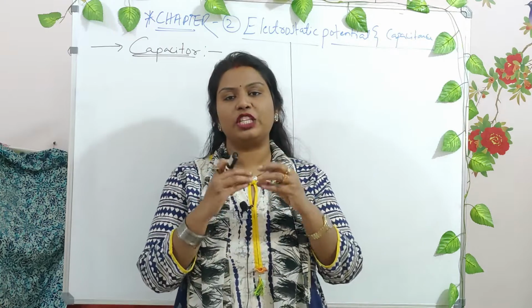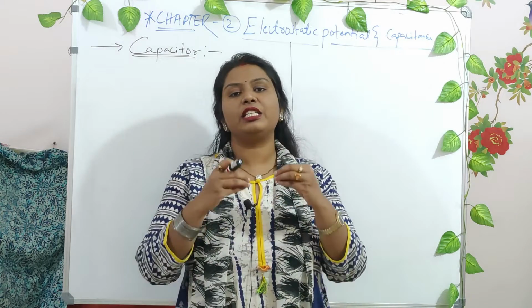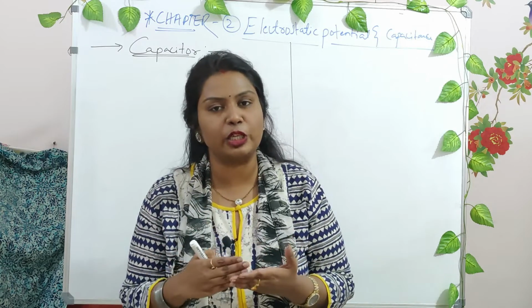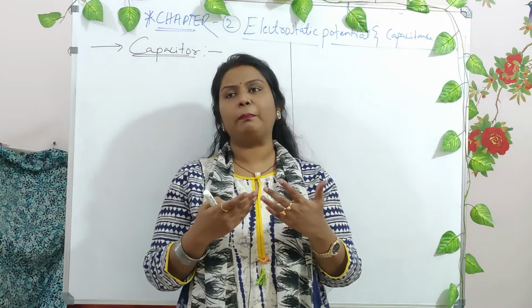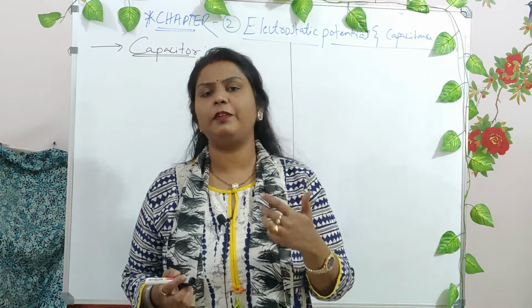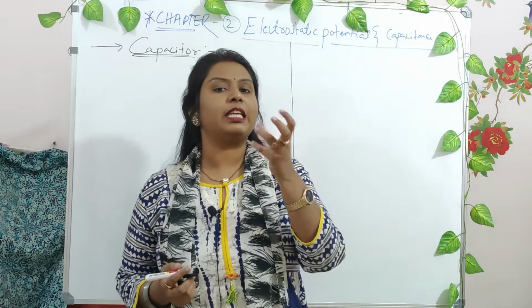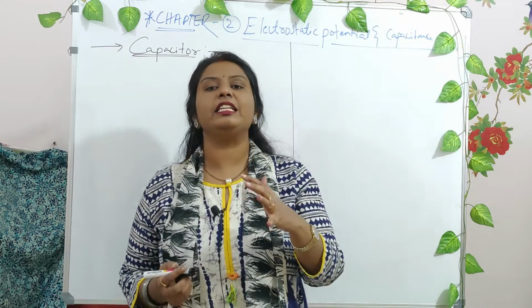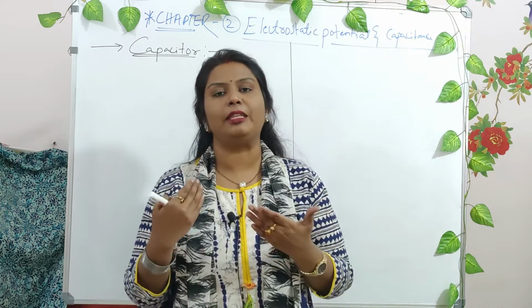A capacitor is an energy storage device where the energy can be used instantly, and it discharges completely within no time, right? But a battery provides energy very slowly to the circuit, and it takes a certain time to discharge completely. For example, depending on the capacity of the battery, it might take 2 hours, 3 hours, 4 hours, right? If the capacity of the battery is high, then it may take a long time to discharge. But the capacitor, once it stores the energy, when you use that energy, it instantly discharges and completely becomes null, right? And hence this is the difference between the capacitor and the battery.